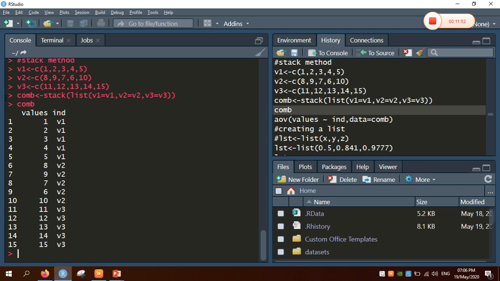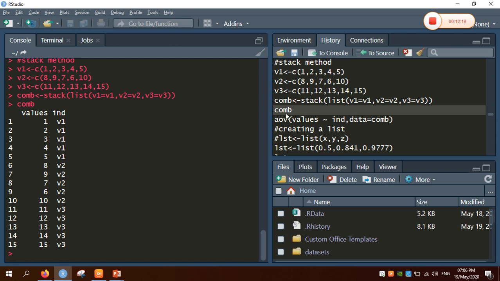In this way, we can combine the multiple vectors into one vector or even a factor using a method called stack. So these types of combinations are mainly used in statistical analysis, that is in the ANOVA technique. In ANOVA analysis, we can find the differences between the two groups. The ANOVA function aov, which is already predefined in R, will require, say, one vector with the survey results, as well as the parallel factor.